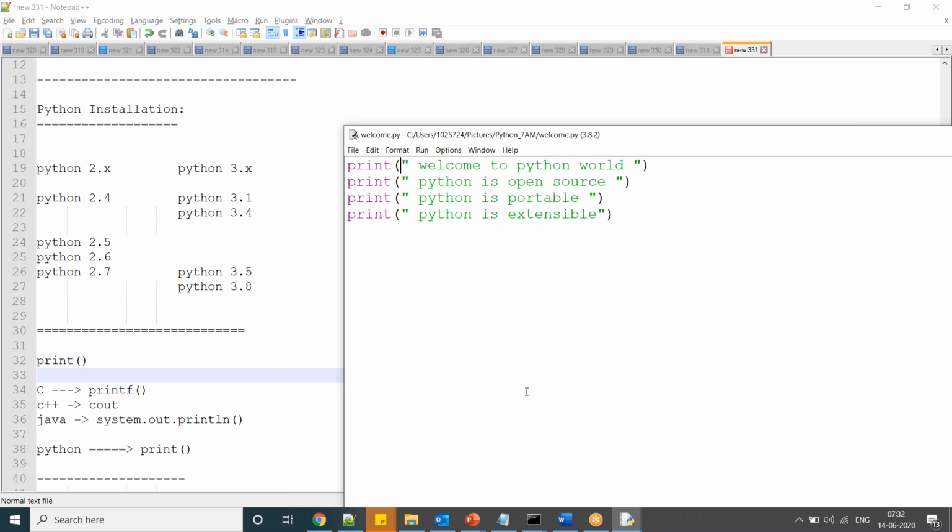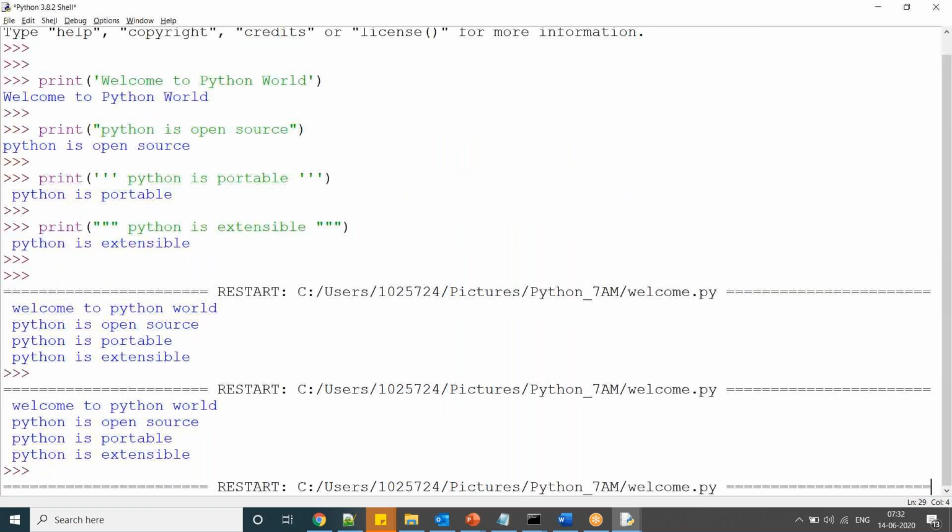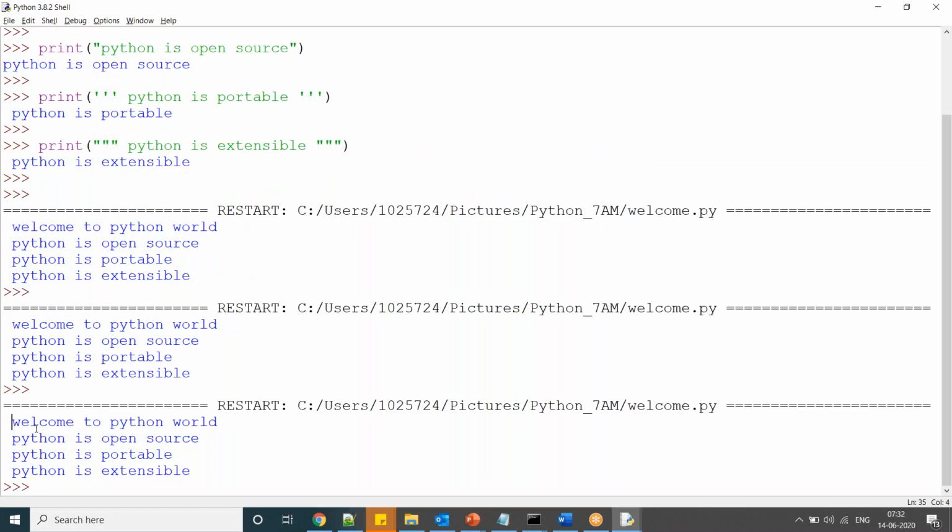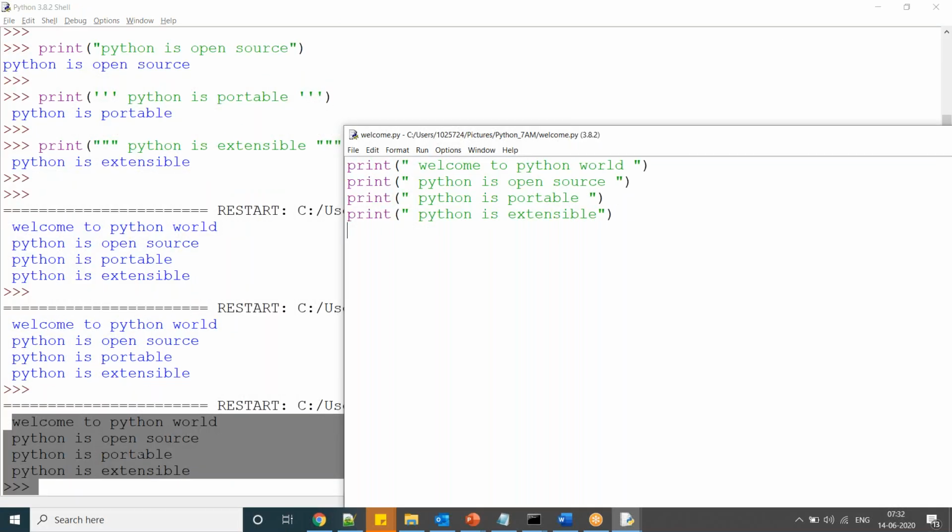So what is the process of executing it? Go to Run and select Run Module. Here you can see the output on the left side; the right side is just to run this one.